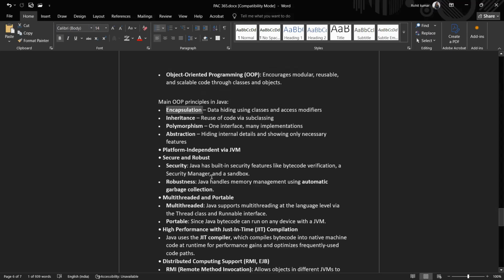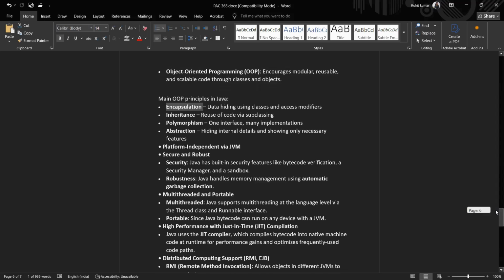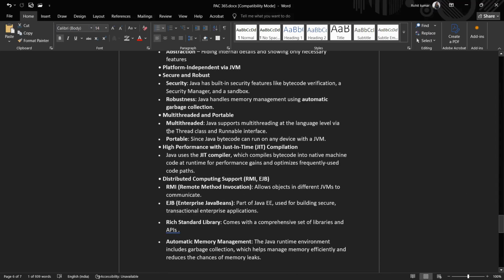Now robust: it has strong memory management. Memory is very effectively managed with automatic garbage collection. Now multi-threaded and portable. A thread is an execution of a lightweight program, and Java supports multi-threading at the language level. And portable: Java code can be written once, and due to the JVM it can be ported to different platforms.